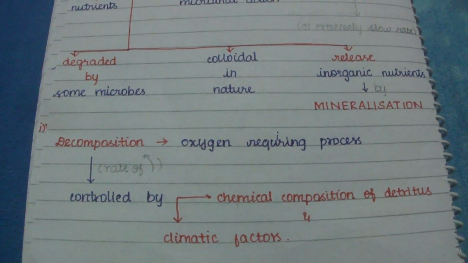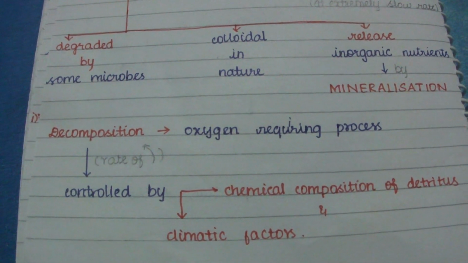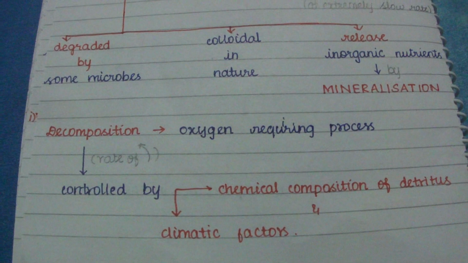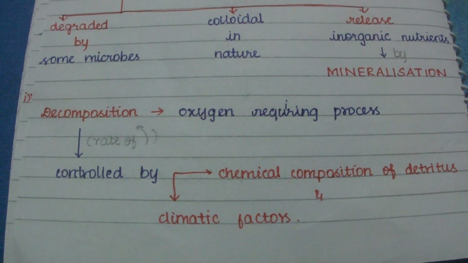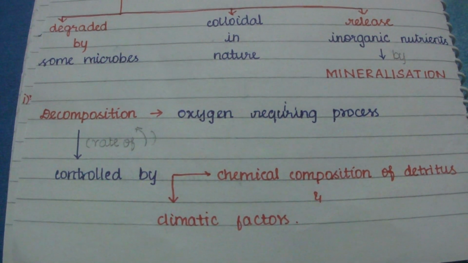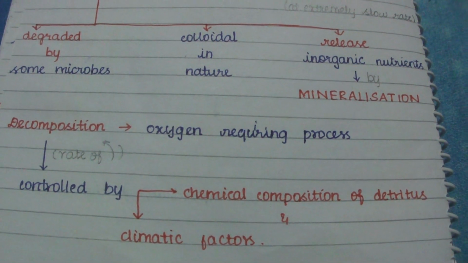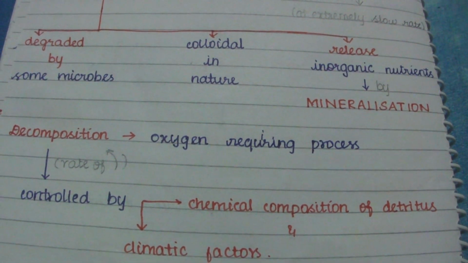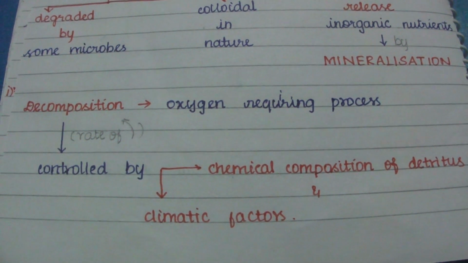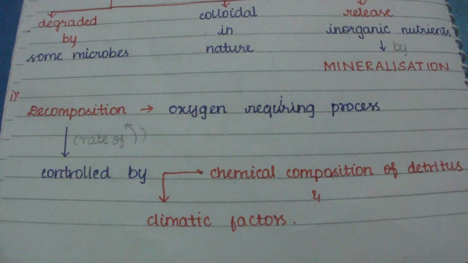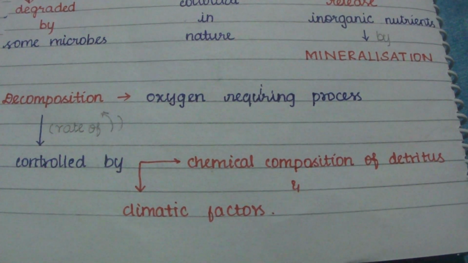We know that decomposition is always an oxygen requiring process. So oxygen is needed for the process of decomposition. The rate of decomposition is controlled by the chemical composition of the detritus and the climatic factors.